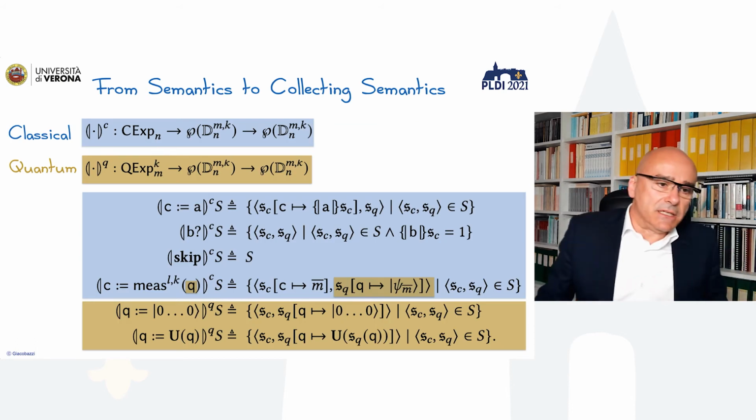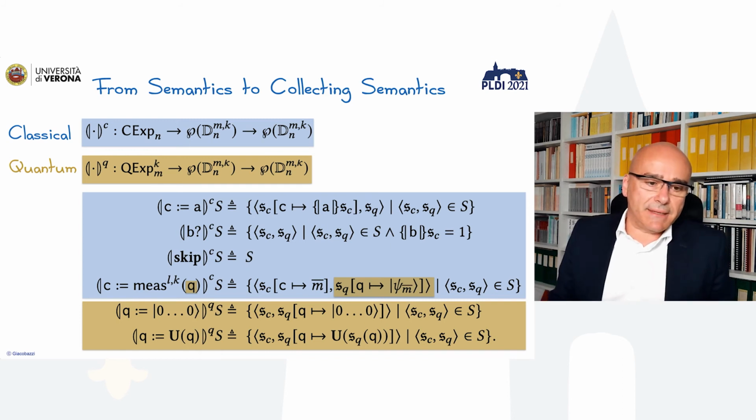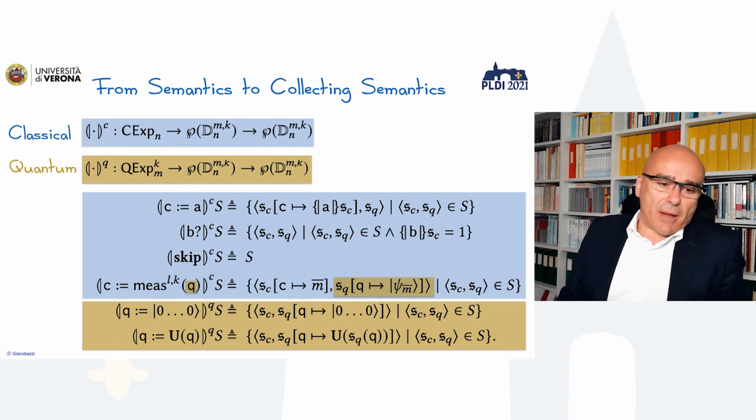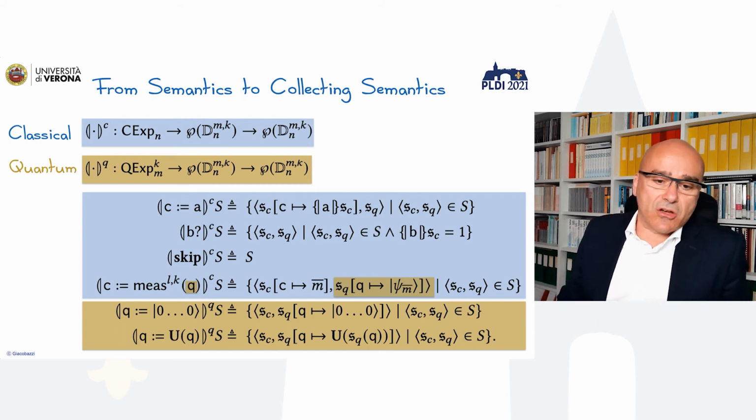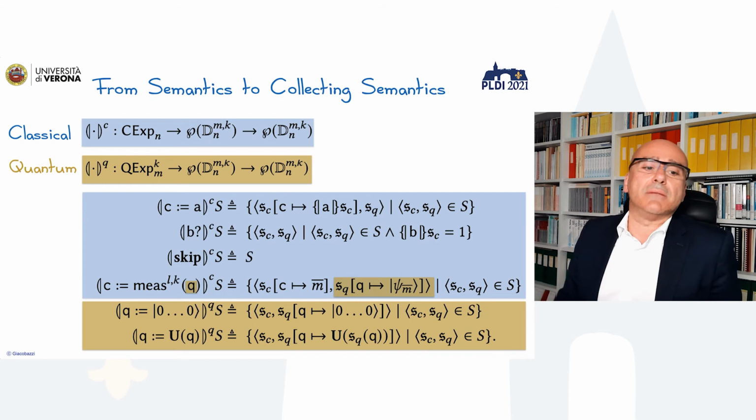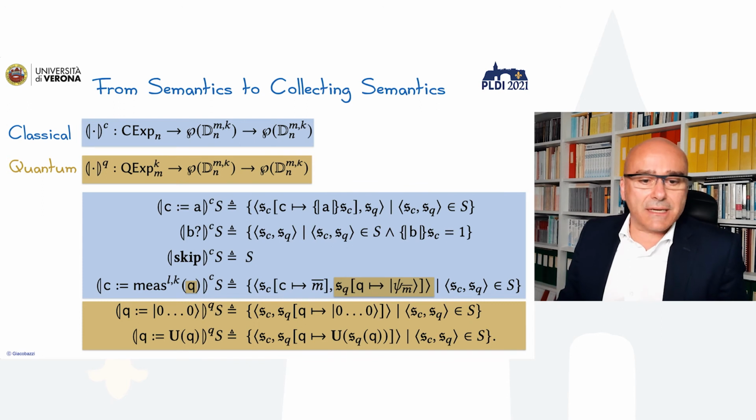You can split the semantics in two parts, the classical and the quantum semantics, and you will see that the classical part is precisely the standard semantics of programming languages, like those of regular expressions. Together with that, we have many other elements. For instance, we have skip, which is do nothing; the Boolean guard B, which collects those classical states that make the Boolean guard true; and the assignment, which simply acts on the classical side by replacing the variable with the new value computed.